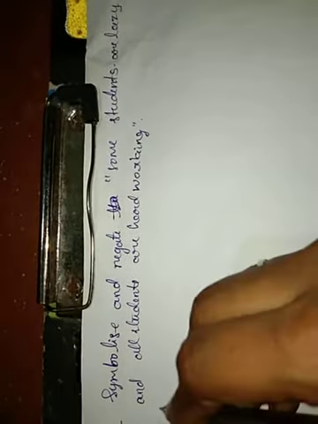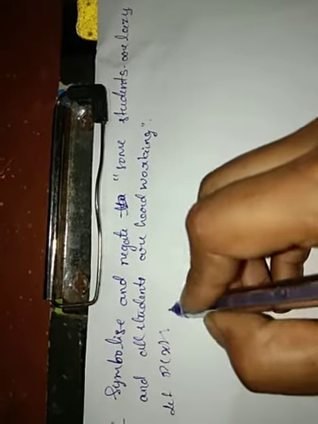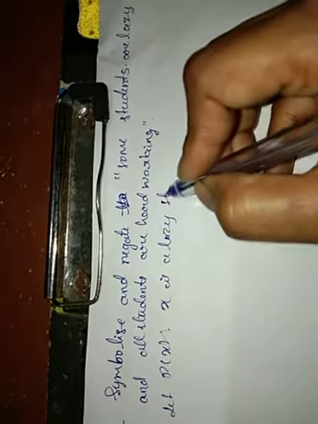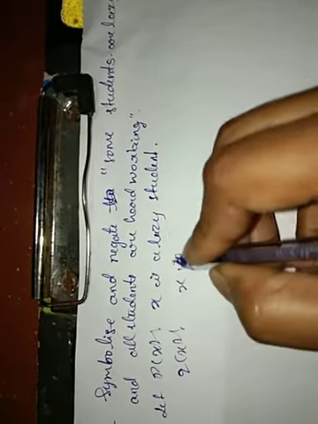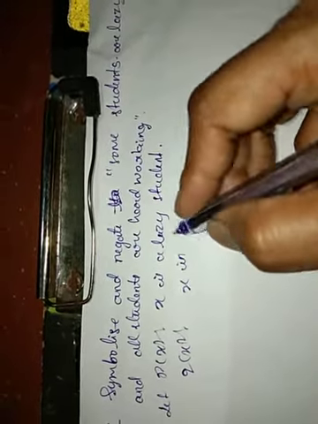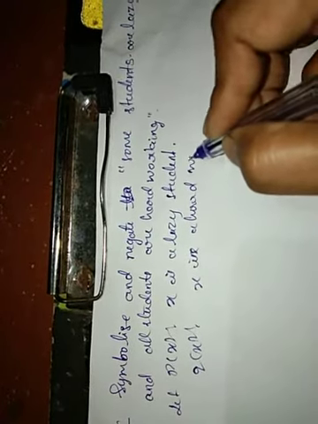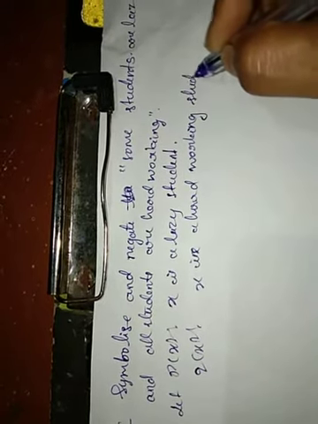Here I am taking P of X: X is a lazy student, and Q of X: X is a hardworking student.